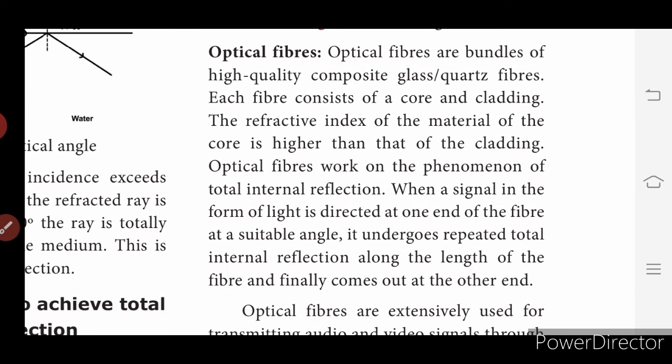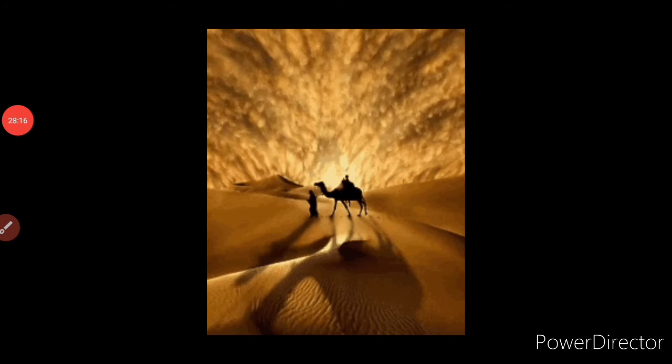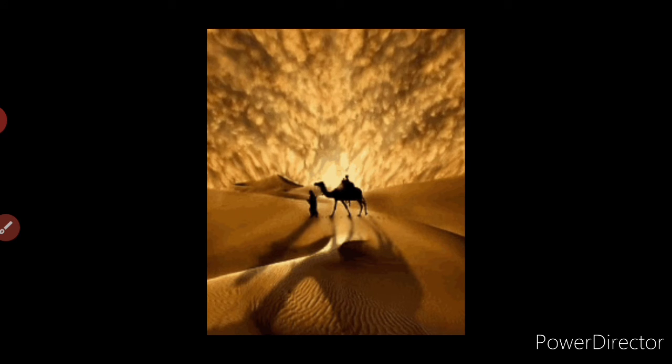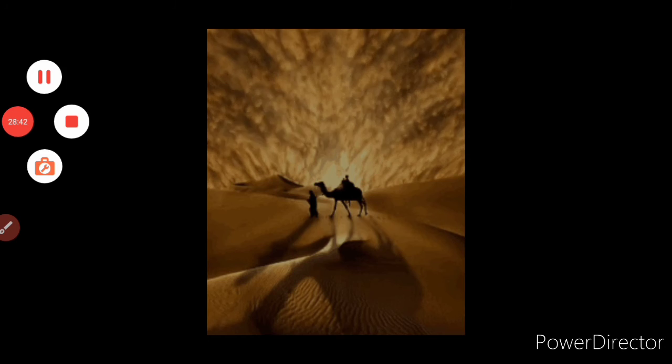Okay, so optical fibers. First I will show you a picture for the mirage. This is a false image that looks like a fire is glowing, but actually it is the sun. When you see the sun from a longer distance in the desert, it will look like this. You can see a false image of the sun rays. So this is an example, a small picture of a mirage.